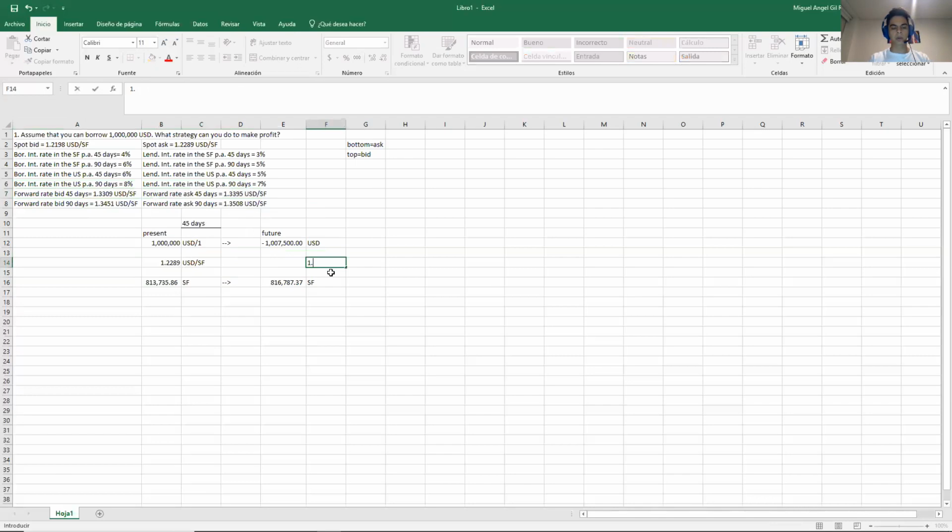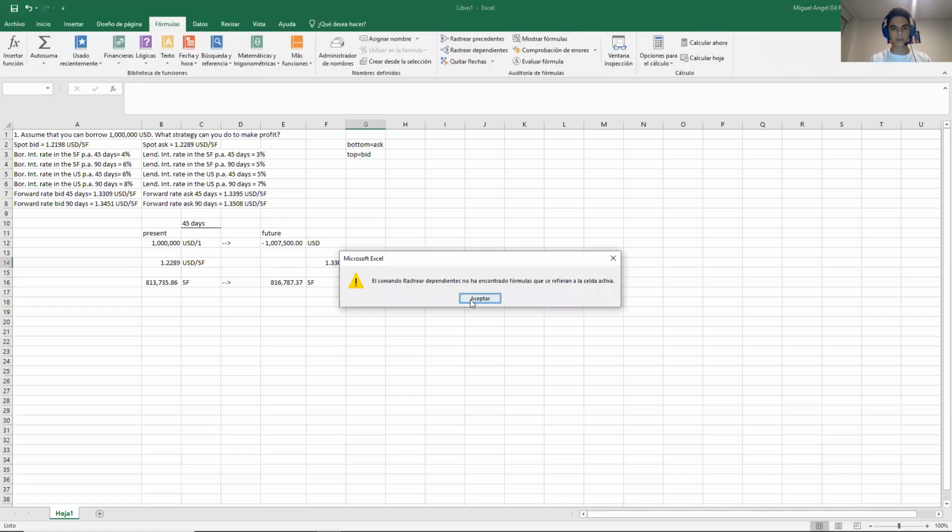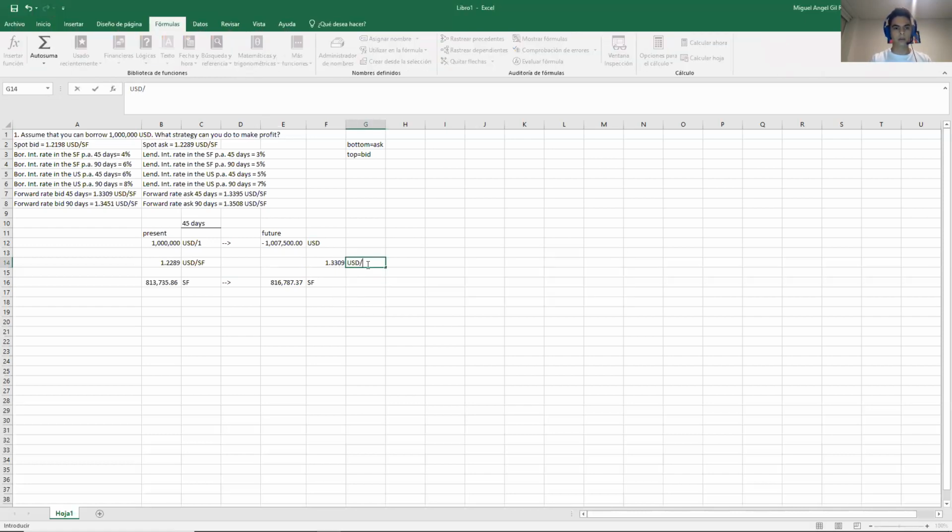So it will be 1.3309. And this is the dollars. This is the dollars over Swiss francs. And in this case, because I have the currencies crossed, right? I have Swiss francs on top, if you see it like this, and Swiss francs at the bottom. So on top and bottom, if they are crossed, I need to multiply. So I will have to multiply this times this. And this is the amount that I get in the end.